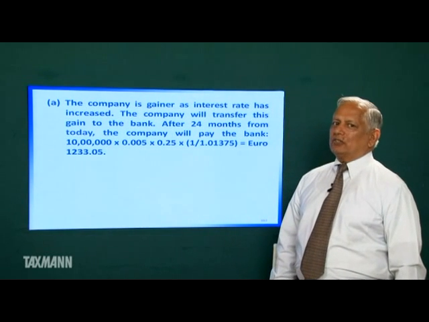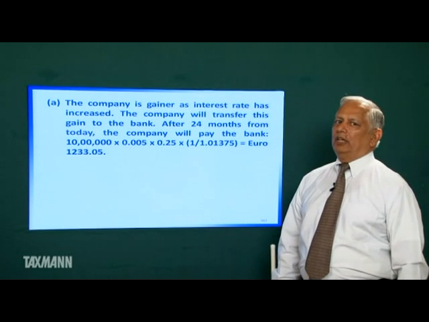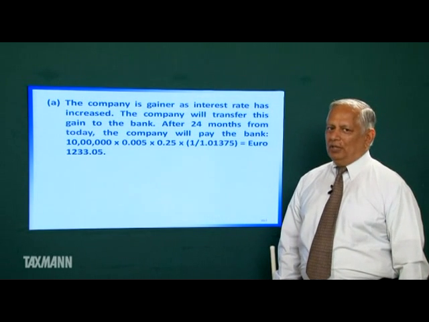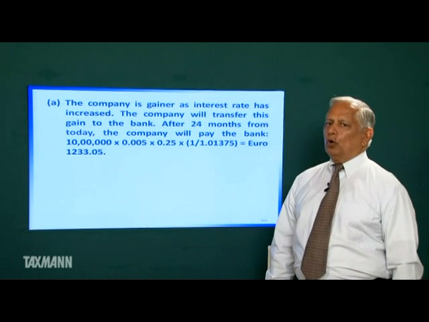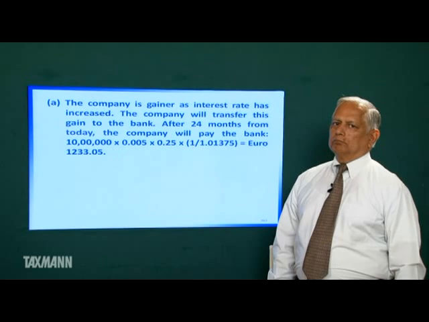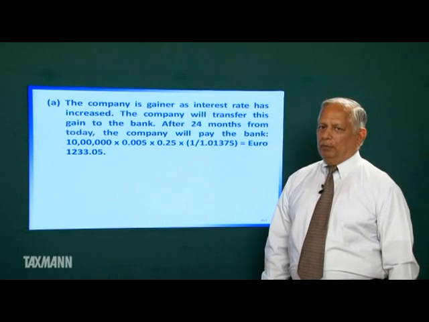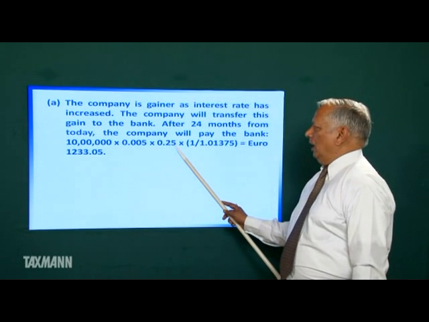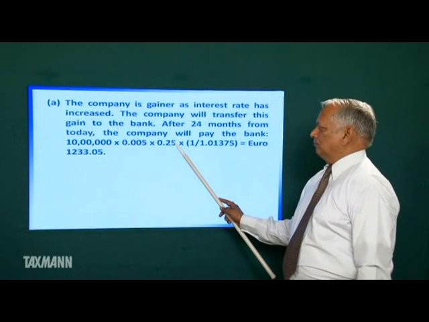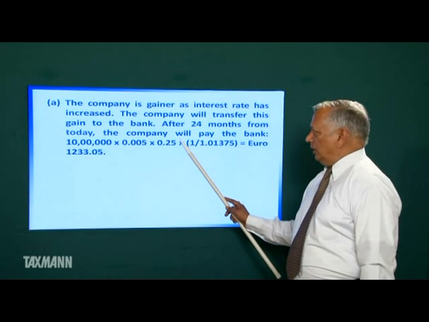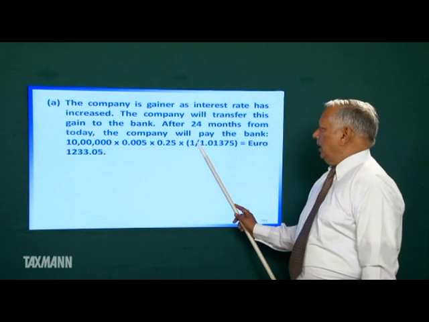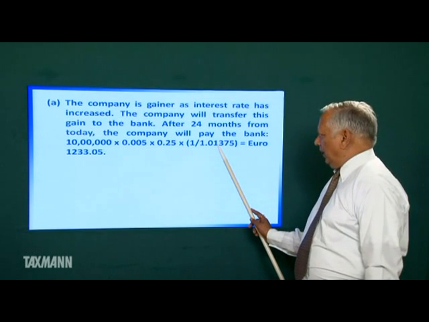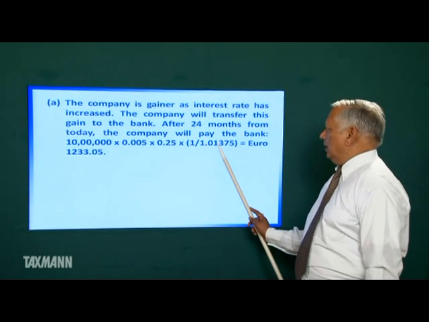But company will get this extra interest after 3 months from the date of investment. And the company is paying to the bank today. Today means after 24 months from today. The company shall be paying this much amount to the bank after 24 months from today. Company shall be receiving interest 3 months after this date. So, company will discount it at the rate of 5.50% for 3 months. That is current interest rate.